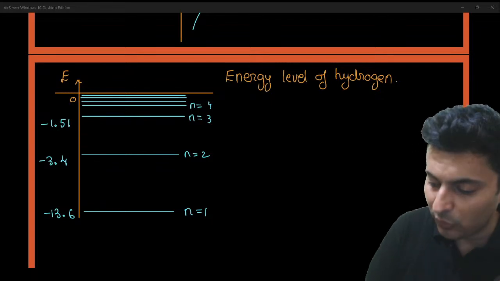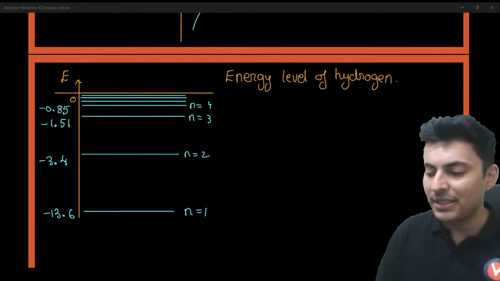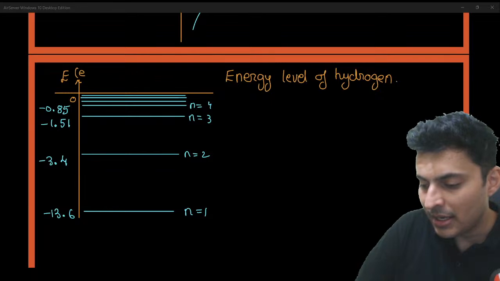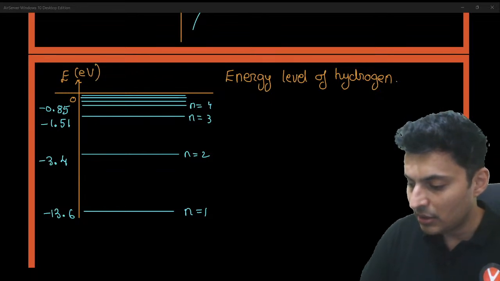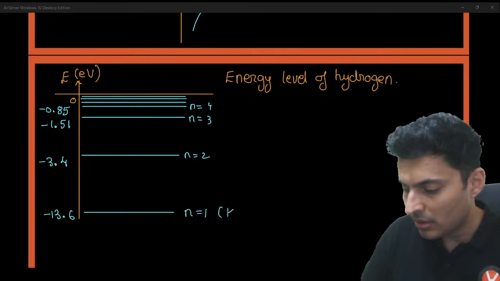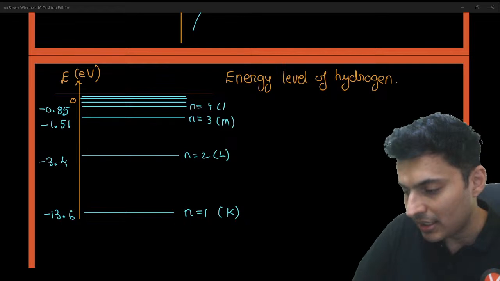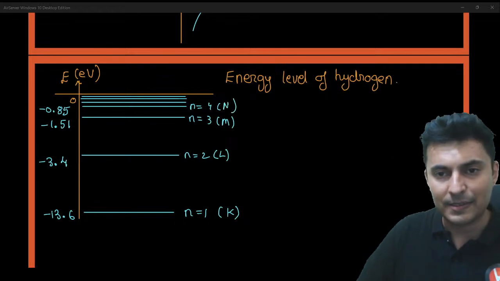If you want, you can remember the fourth value also, which is minus 0.85. All these are in electron volt. Please remember, these are all in electron volt for different shells. This is your K shell. This is your L shell. This is your M shell. This is your N shell, and so on and so forth. Okay, keep these things in mind.